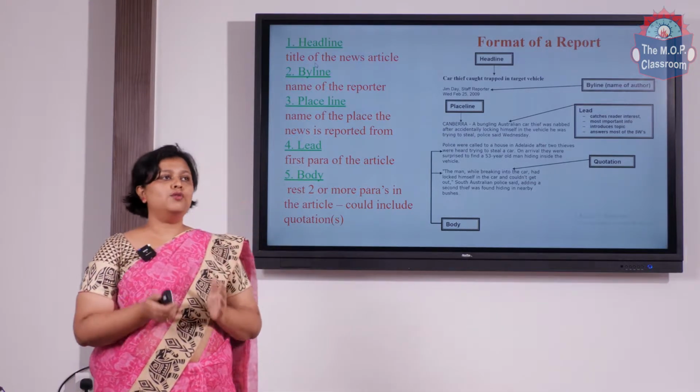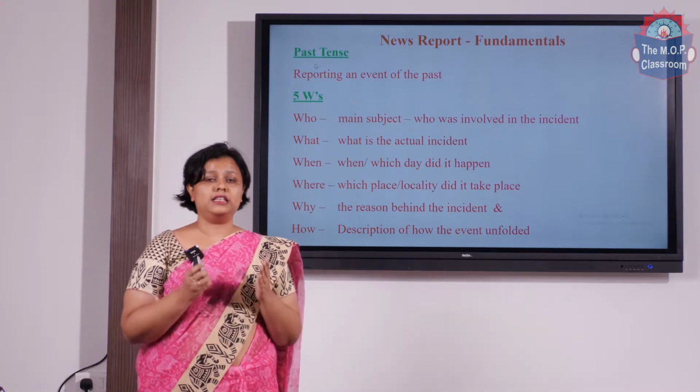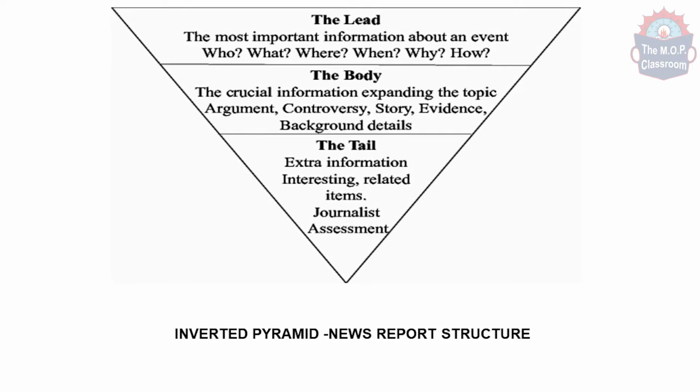The news structure is in the form of an inverted pyramid. That is the basic thing that you need to know when it comes to news reporting. Keep that in mind. When I say inverted pyramid, it goes something like this. You have the lead news, followed by the description of the lead news, followed by the conclusion. This is the basic structure of a news report.